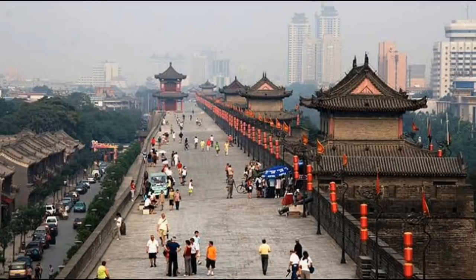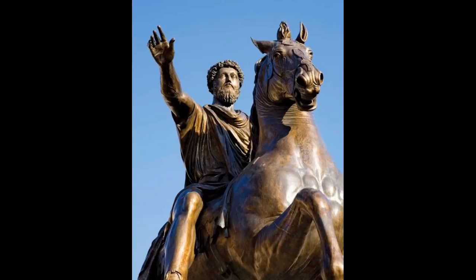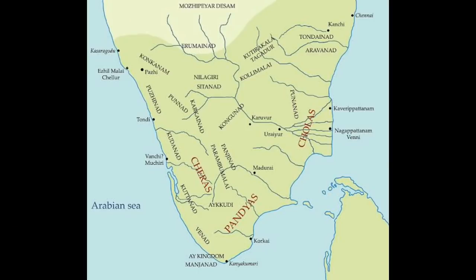Because of the Silk Road and the resultant trade connections, China benefited immensely during the rule of Emperor Wu. Chinese silk was much sought after by the Romans during the time of the Roman Emperor Marcus Aurelius in 166 CE. Some of the Chinese silk might have reached Rome through the ports of Tamilaham.